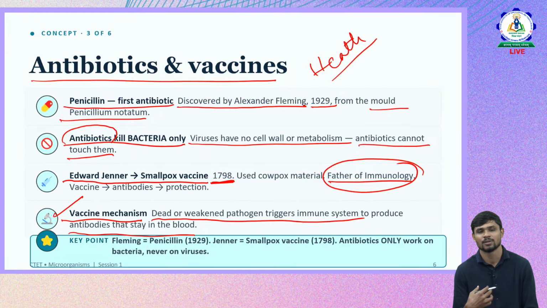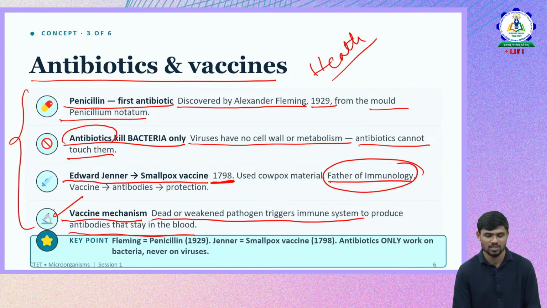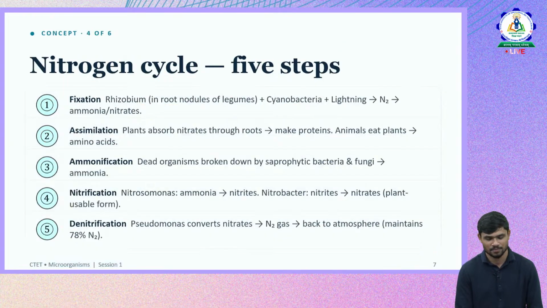Antibodies will be naturally produced by the human body, and that's how immune response is created, and people become immune to that particular microorganism in future encounters. So these are the different uses of microorganisms in the medical field, in the health sector.